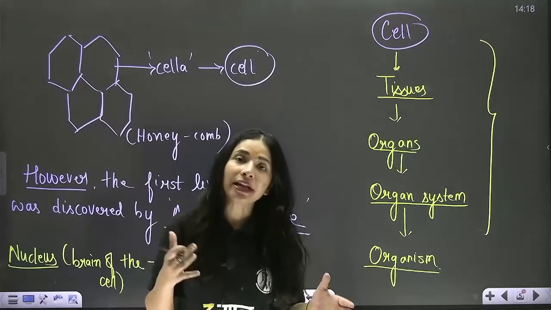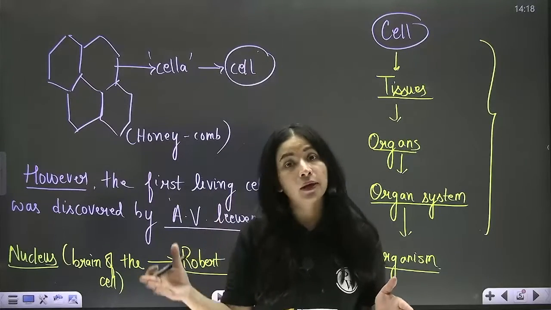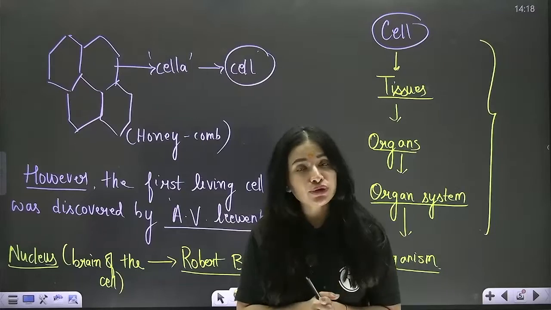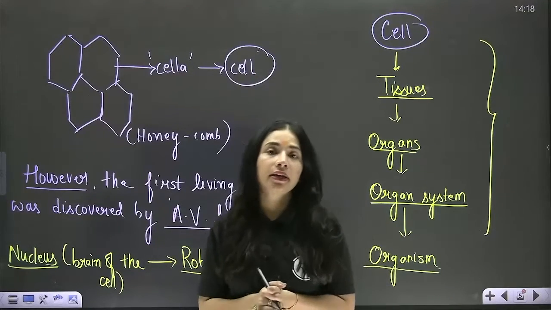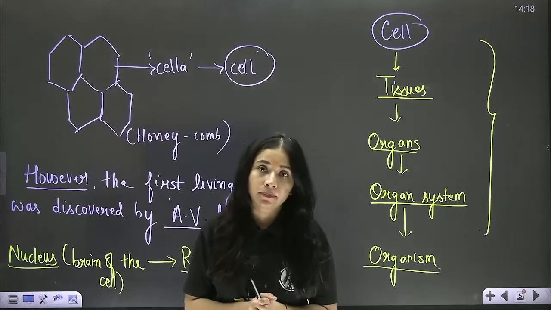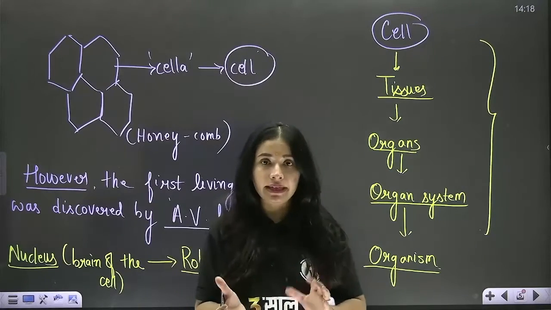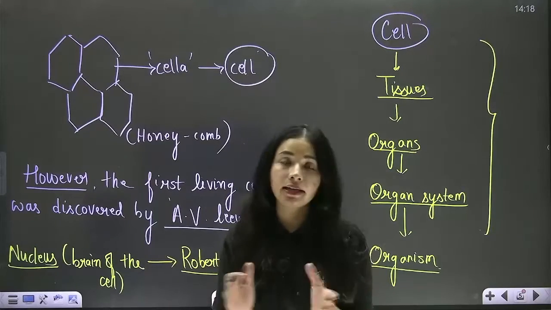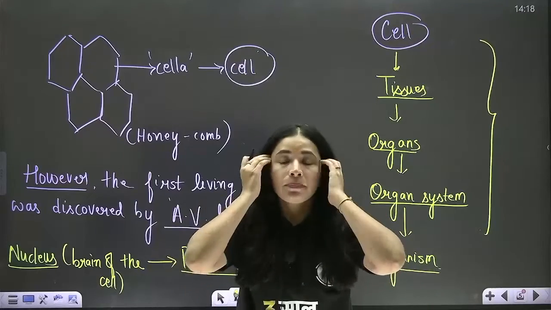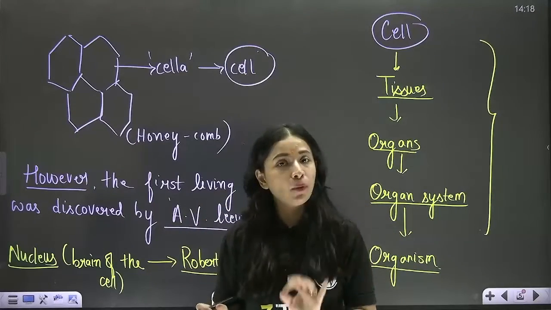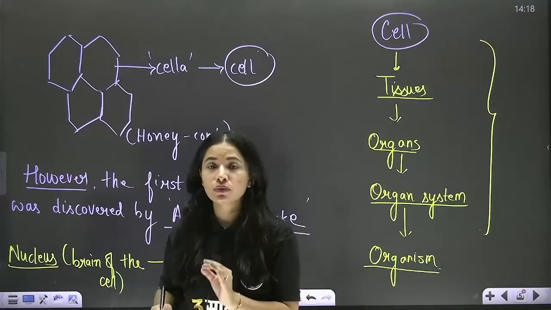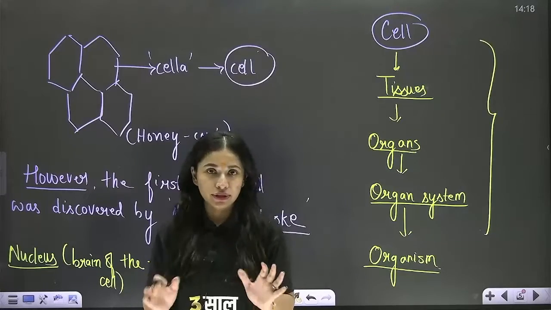Moving towards the next topic, that is cell theory. There were two scientists, Matthias Schleiden and Theodor Schwann, in the years 1838 and 1839 respectively. Matthias Schleiden was a German botanist, whereas Theodor Schwann was a British zoologist, right?